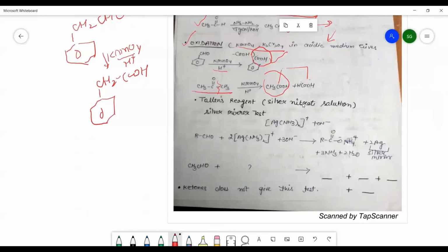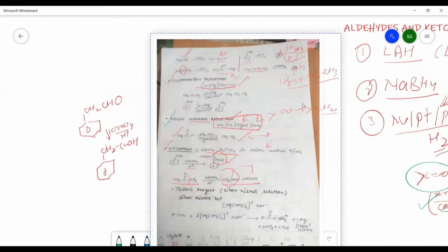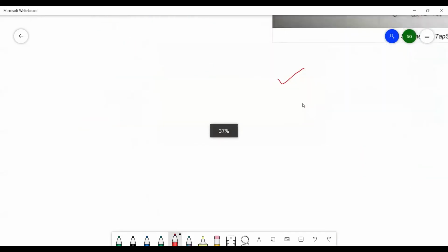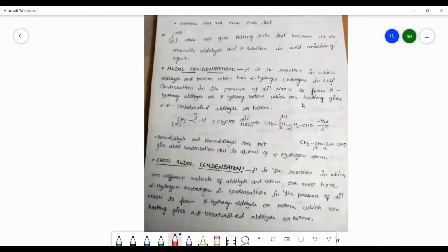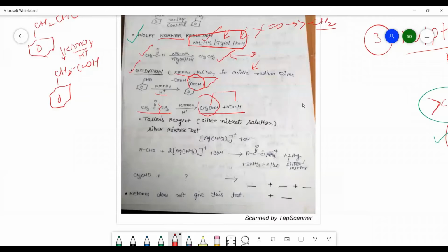You will give rise to the formation of this product, that will be the mixture of the compounds you will get. So now we will see how the reactant will be decided, what sort of product will be formed.